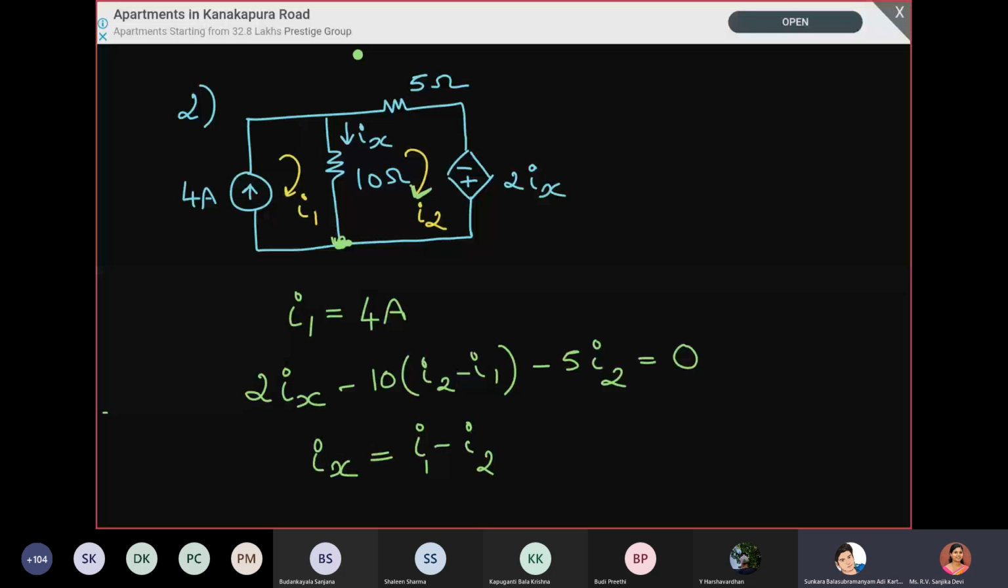Ma'am, can you take Ix is equal to I2 minus I1 also? No, you cannot take because Ix is flowing downwards. And as per the reference direction we have given, I1 is flowing down and I2 is going up. So Ix has to be I1 minus I2. It cannot be the other way.